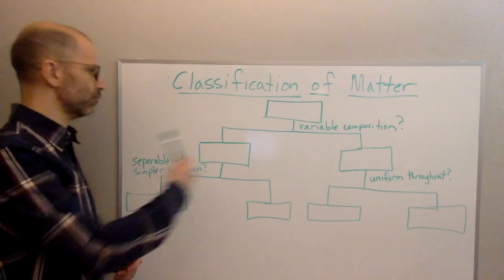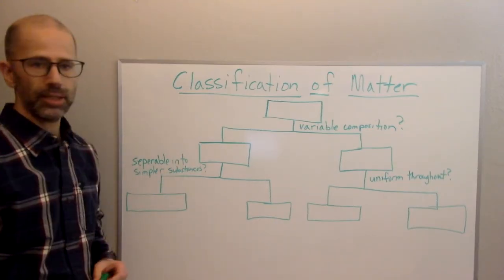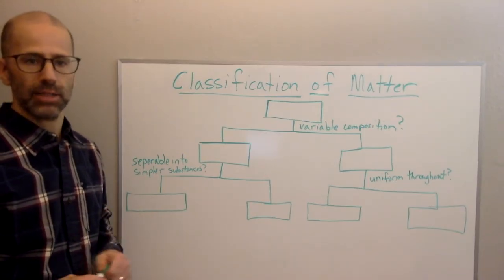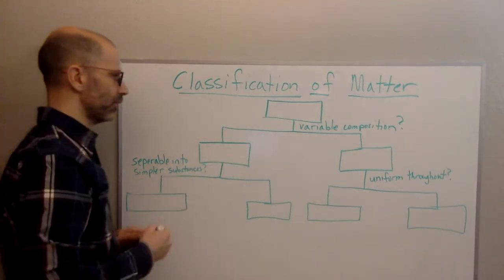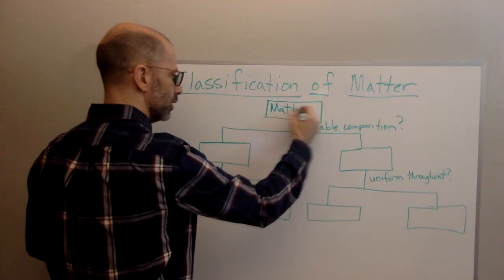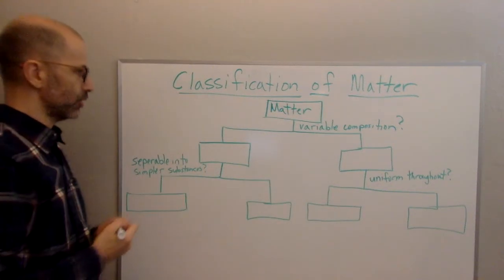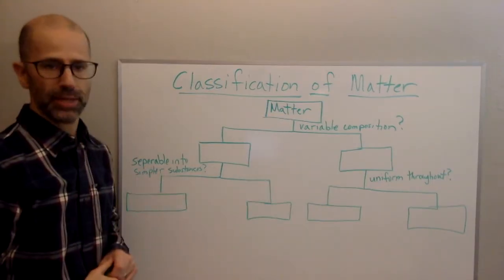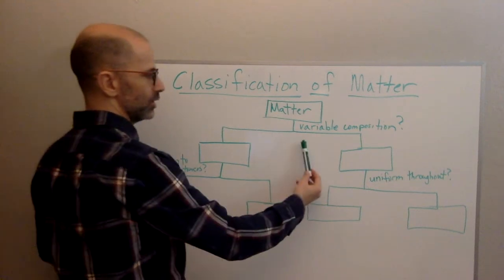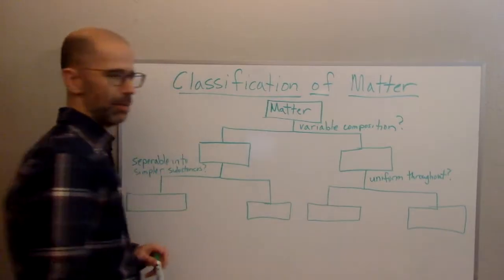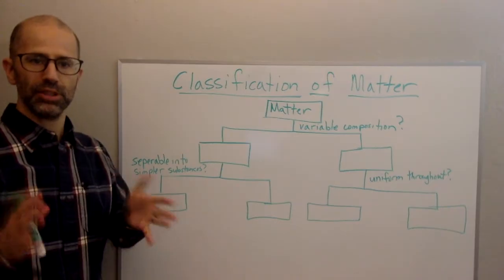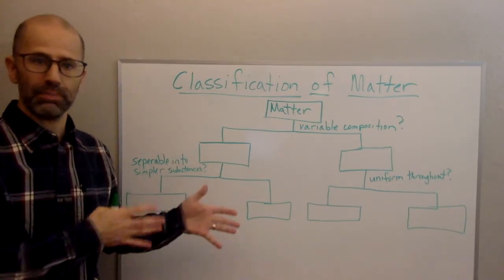So you'll see this flow chart that I have, and we can classify matter according to different questions we ask about the matter. So in this box here, this is going to be matter. So all matter would be divided into several different categories based upon how we answer these questions. So the first question we're going to ask ourselves is, is it variable in composition? So basically what that's asking is, does the composition change and still keep the same thing, right?